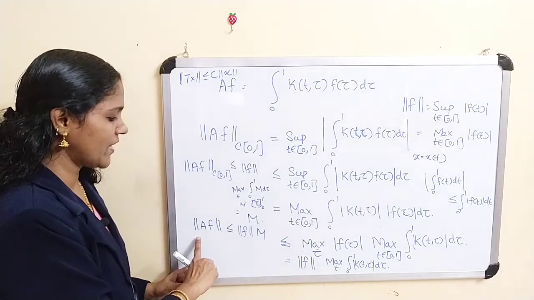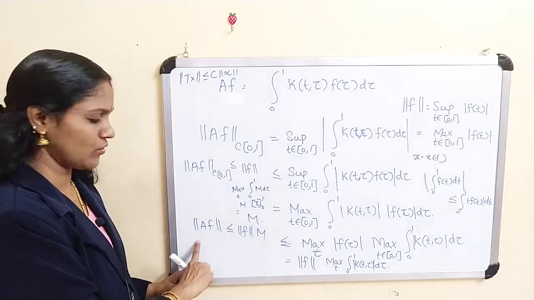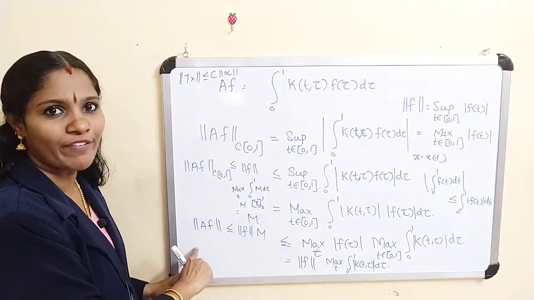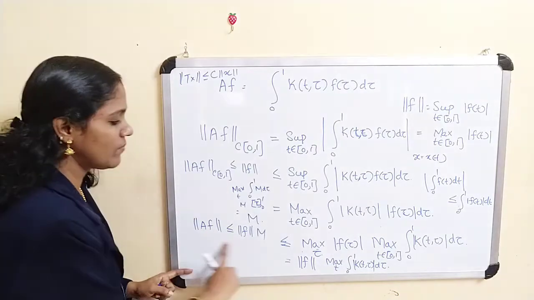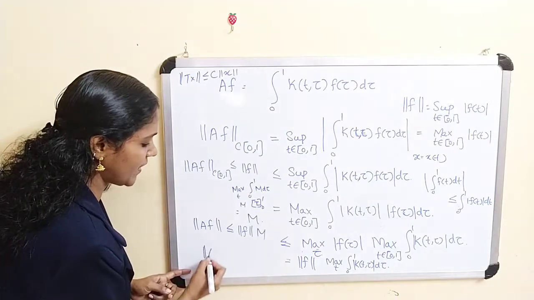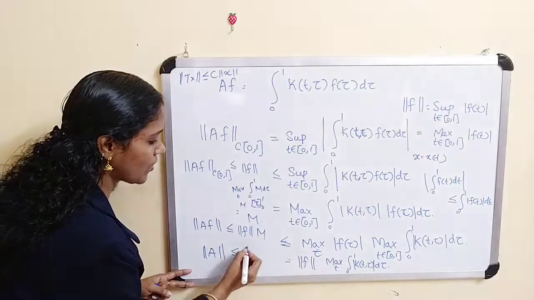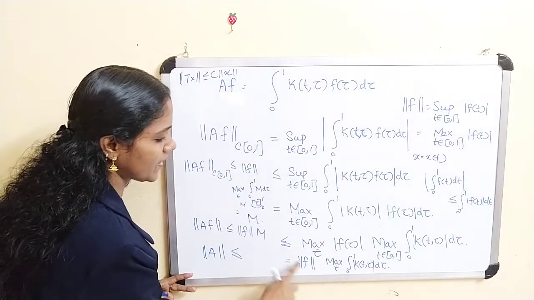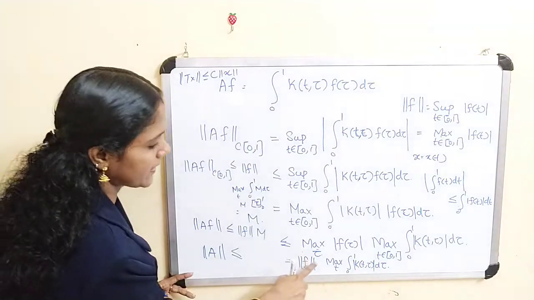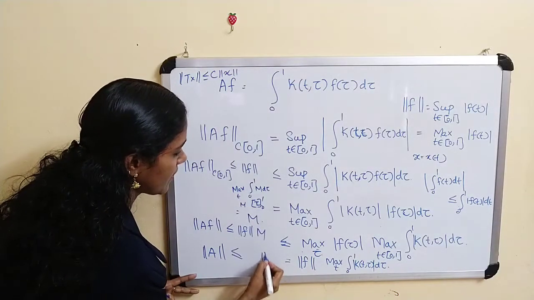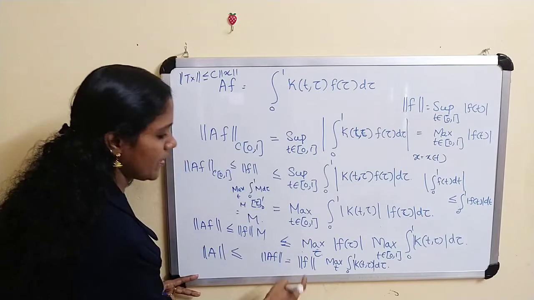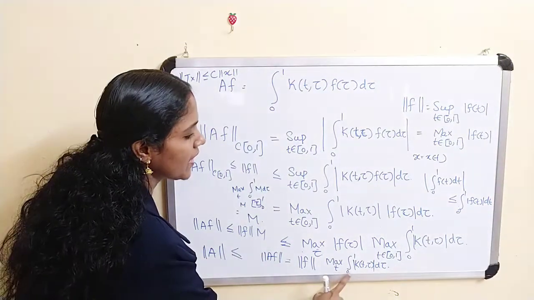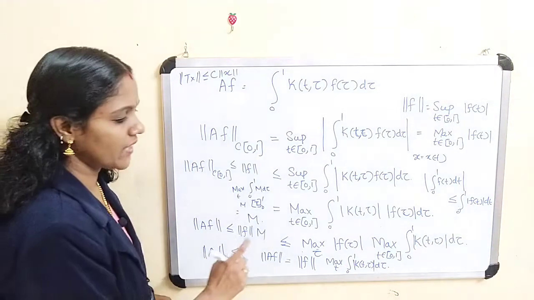And what about if you take the supremum? The supremum over f not equal to 0 of the norm of Af such that the norm of f equals 1, then clearly that is the norm of A. Therefore from this inequality we get the norm of A is clearly less than or equal to m. Or if you apply the norm here, the norm of A is clearly less than or equal to the maximum over t of the integral from 0 to 1 of mod k(t, tau) d tau.